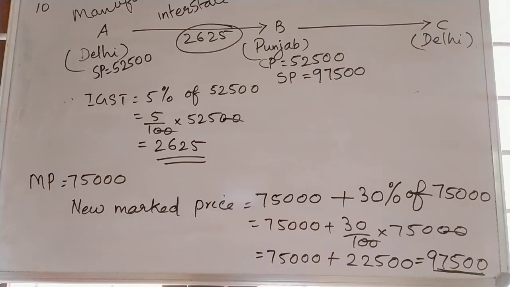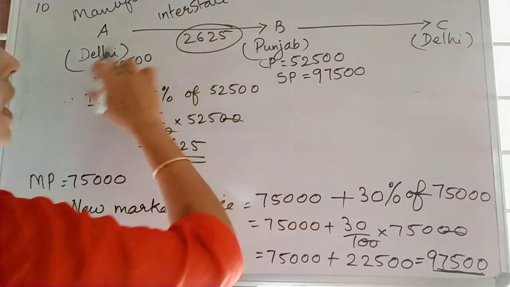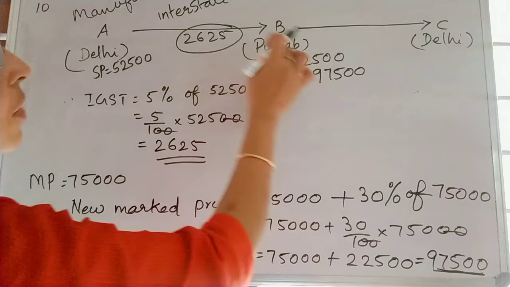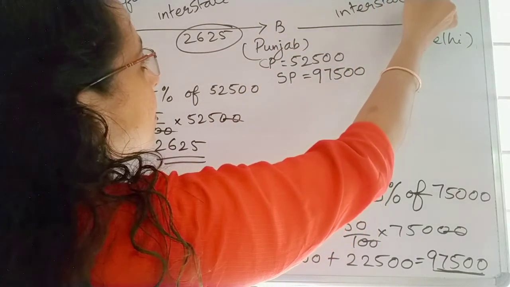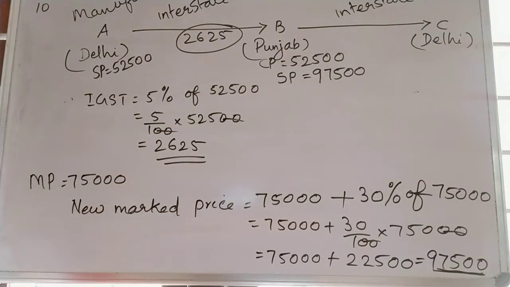97,500. So again the transaction is going on from B to C. GST is given as 5%. So how can we find the GST? From B to C, it is an interstate transaction. Delhi to Punjab is an interstate transaction. From Punjab to Delhi is also an interstate transaction. So here we want to find IGST.